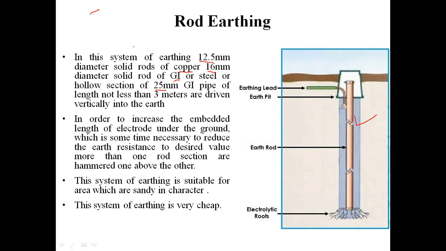Again, student, we can see that the dia will be smaller for the copper. If we are using GI, the diameter will be increased as compared to copper, and if we are using steel or hollow section of the GI pipe, the diameter will be further more in that case.